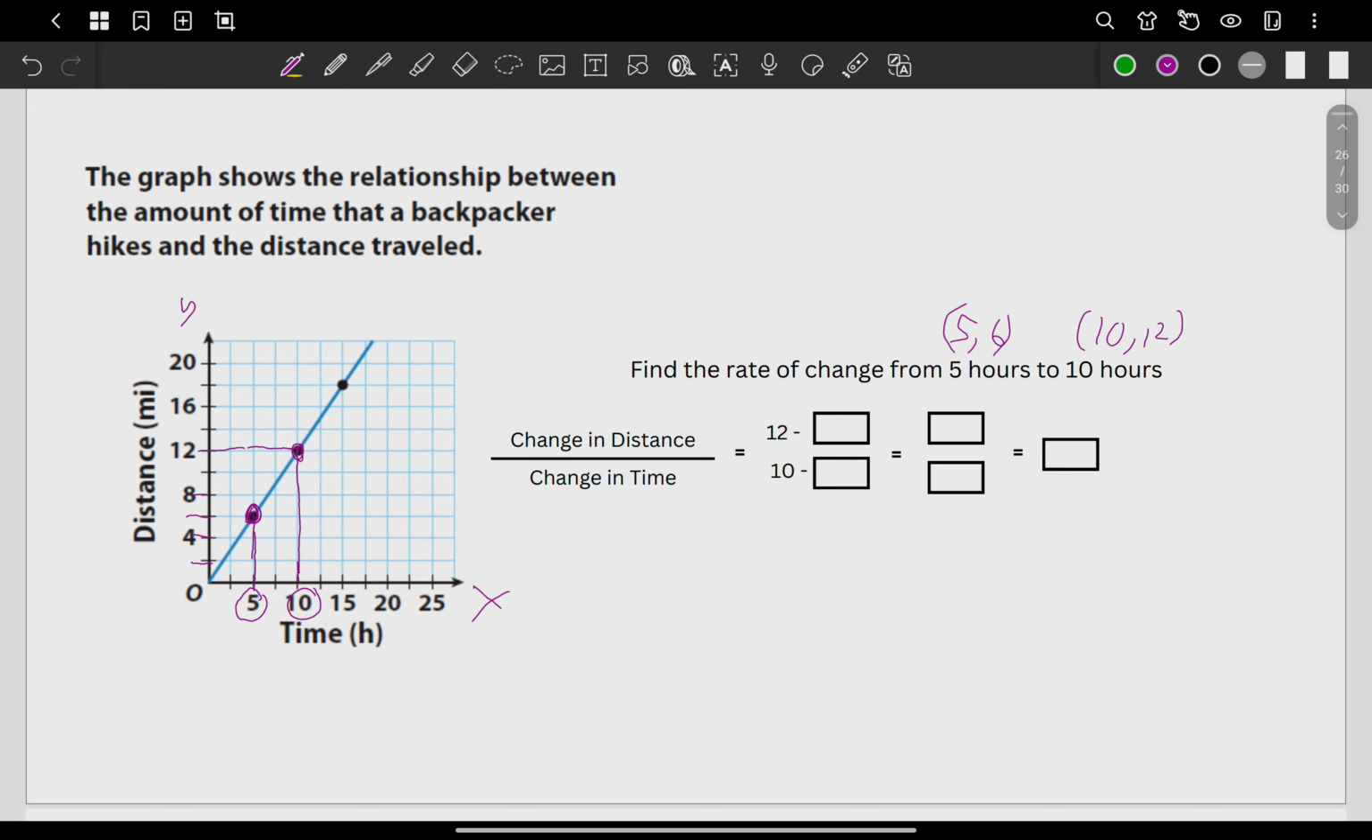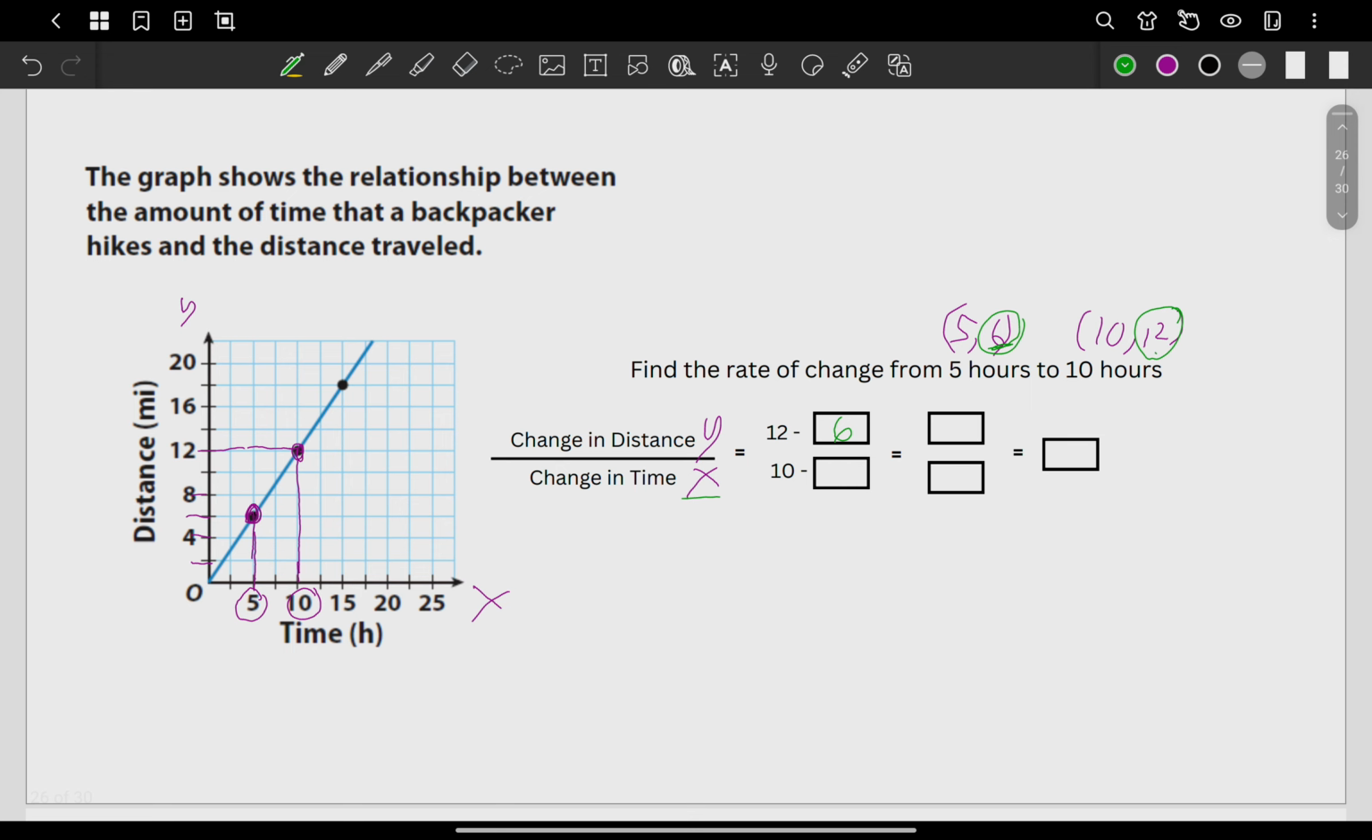So, change in distance, or change in y over change in x. Again, that's the formula for the rate of change. Okay, so change in y. What are your y's? You have 6 and then 12. Your first y is written already, it's 12. What's your other y? It's 6.